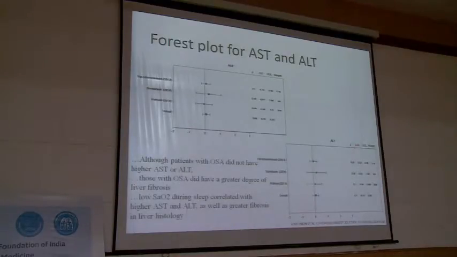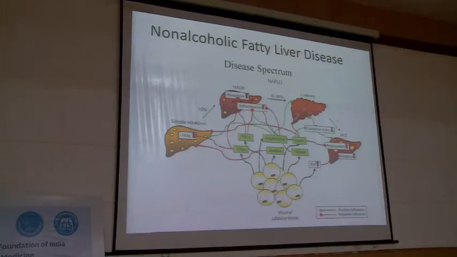If you look at the liver enzyme disturbances, and this is from an adolescent population, perhaps it's because it's from an adolescent population that they may not have had time to have derangements of liver enzymes, but even in the adolescent population, those with OSA had a greater degree of liver fibrosis, and those with hypoxia during sleep had a greater degree of fibrosis in liver histology as well as a derangement of liver function tests. So this is adolescence, and that is a truly scary picture, because if it starts at this age, going back one slide, where are they going to end up? 20 years into the future.